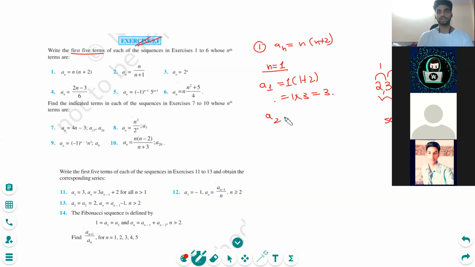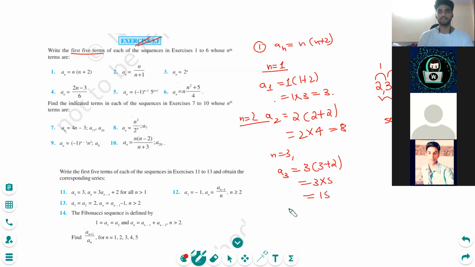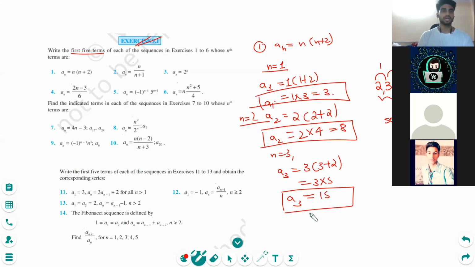If we have a2 here, we will just put the value of n as 2 here. We will get 2 plus 2. So this will be 2 times 4, that is 8. Now n is 3, this is a3 then. You're getting the point that this is nothing but a simple question. This is the third term. This is our second term. This is our first term. And in the similar fashion, we can find the fourth term.